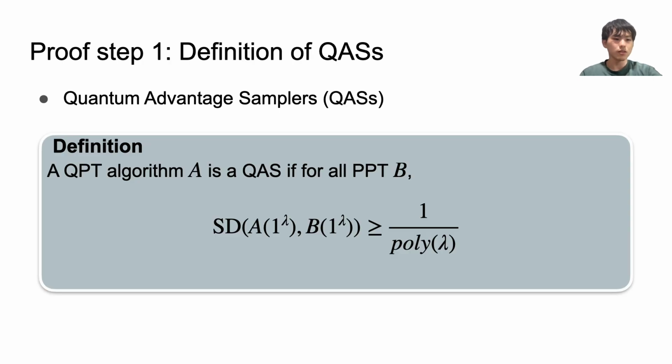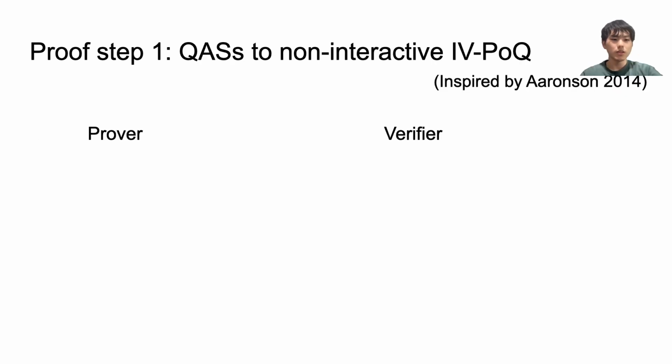Let's begin with the first step. First of all, we define quantum advantage samplers, or QAS, as follows. A QAS is a QPT algorithm whose output distribution cannot be simulated by any PPT algorithm. By using this definition, we show that QAS imply non-interactive IVPOQ. This proof is inspired by Aaronson, 2014. Given a QAS, we construct a non-interactive IVPOQ as follows.